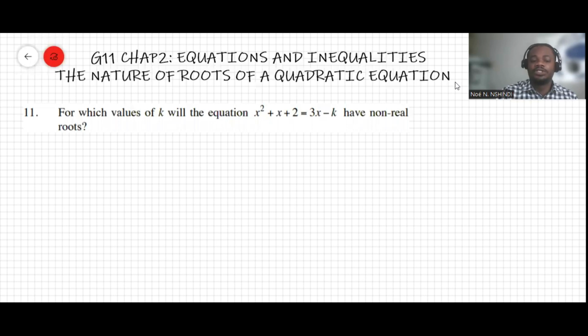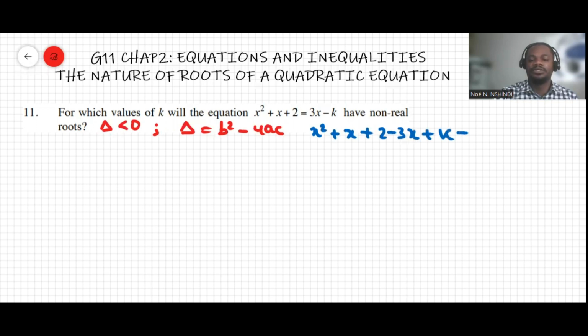The question says: for which values of k will the equation have non-real roots? Non-real roots occur when the discriminant is less than 0. We know that the discriminant delta is b squared minus 4ac. Now, this equation can be rewritten as x squared plus x plus 2 minus 3x plus k equals 0.